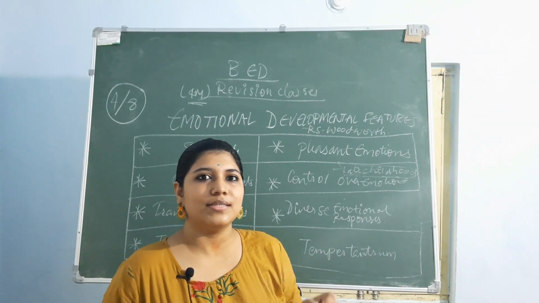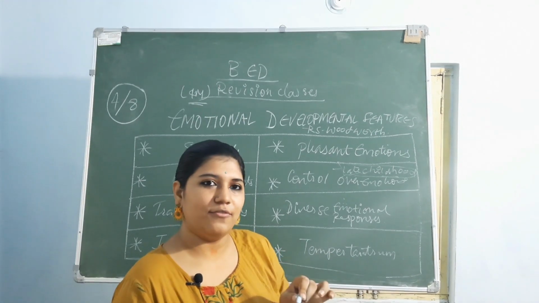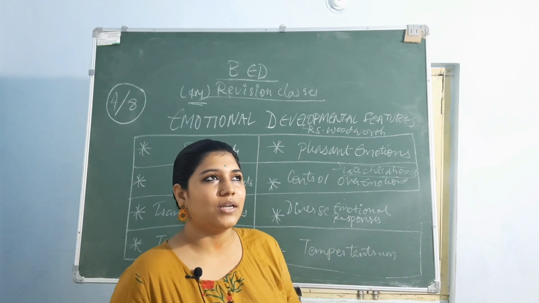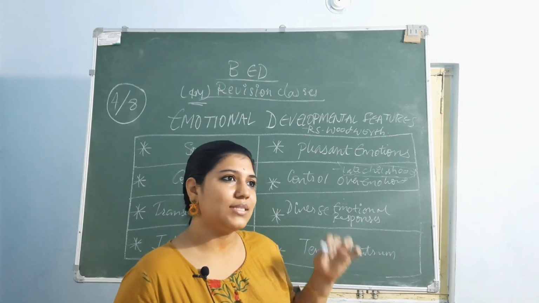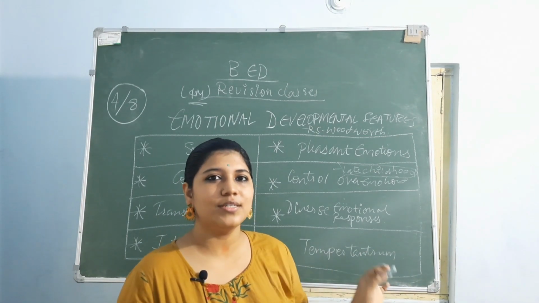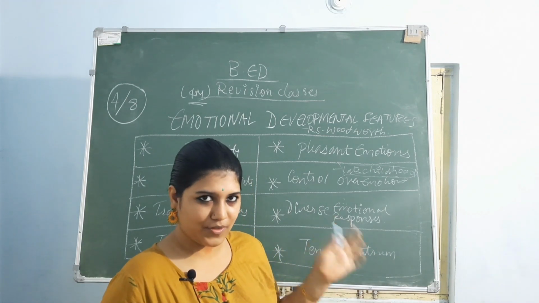Like they'll say two or three times repetitively, I wish I could have this, I wish I could have this, and suddenly they get dull. So their parents will understand, okay, two or three times she was asking for this, so I have to get that. Or else they'll directly go and ask, convincing with such cheesy words that their parents get convinced, and they get all these things which they love.